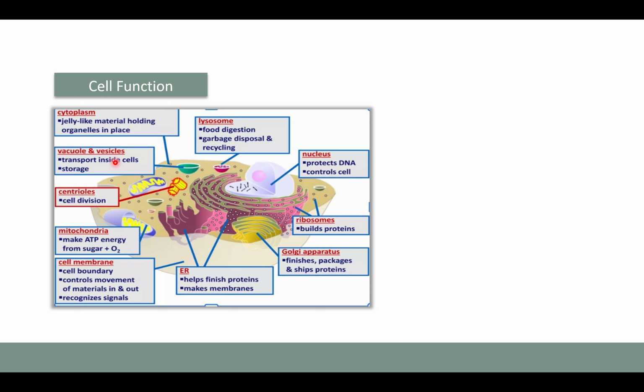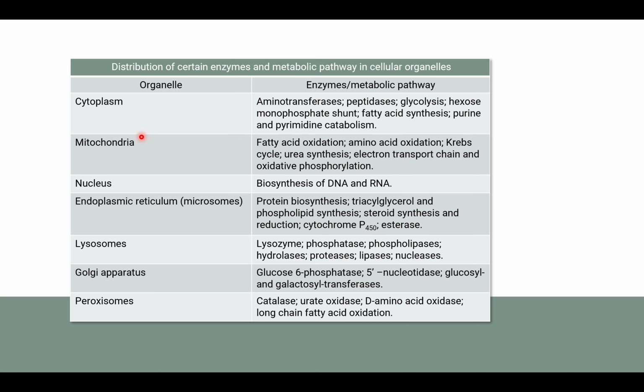Vacuoles and vesicle, it transport inside the cell, and it also used in the storage. Whereas cytoplasm is a jelly-like material which holds the organelles well in place. Now we'll talk about the enzymes and the pathways which happen at various cell compartments.